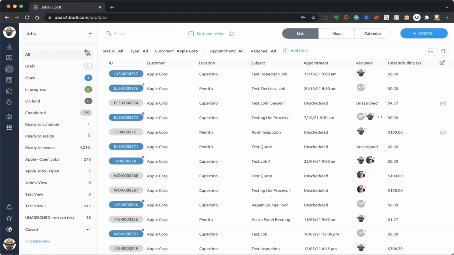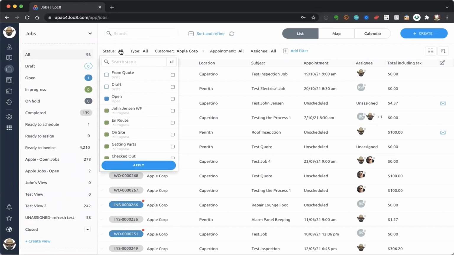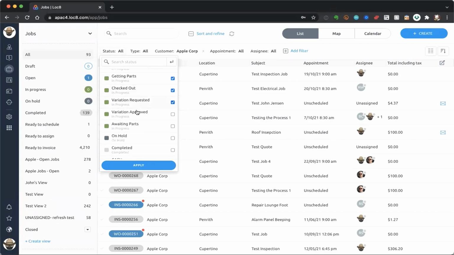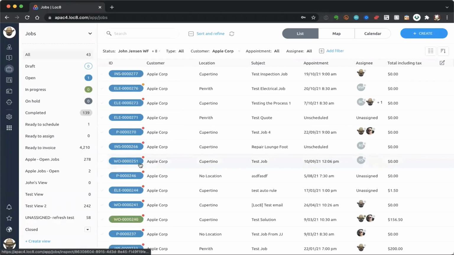The next thing is, I know that I've got my team member from Apple on the phone here, and I validated with them that what they're really interested in is just finding out what's happening with some outstanding work. So from my perspective, I'm not too terribly worried about anything that's completed or closed. What I would like to do is have a look at some jobs that are currently in progress. In other words, they're currently in the pipeline of things to do.